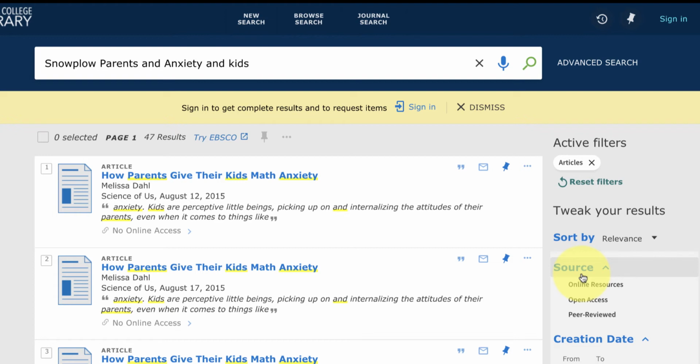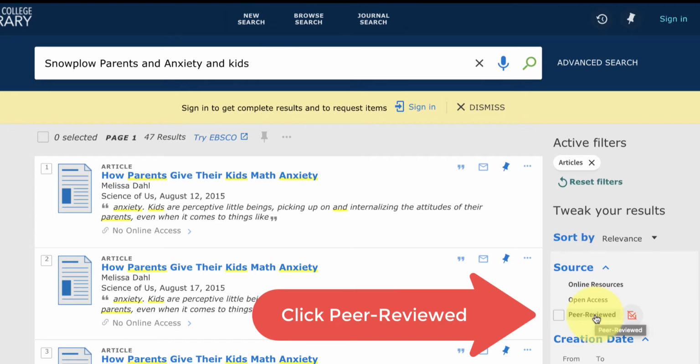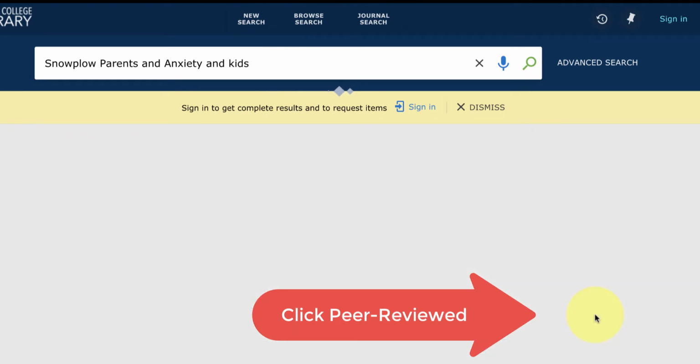And there are newspaper articles as well, but they're only useful if you're exploring a current events issue or an issue relevant to a particular community. For instance, maybe I want to research the number of cases of IC students struggling with overbearing parents by looking through the Ithacan. For the most part, stick to peer-reviewed articles. So I'm going to click right here, peer-review, to narrow this even further.